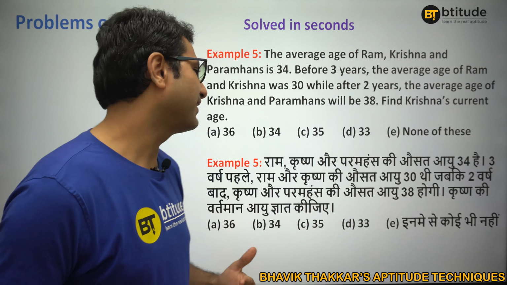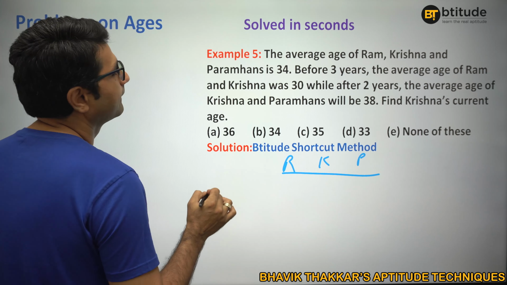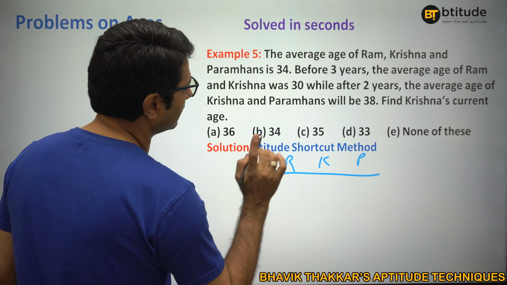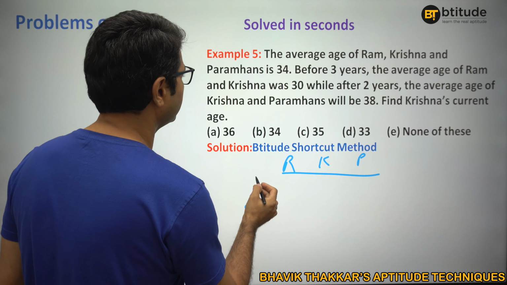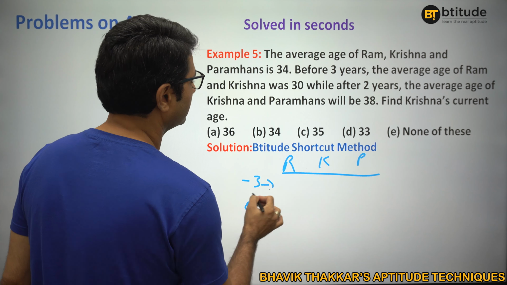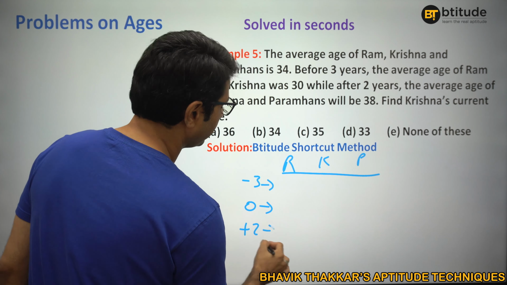What about this one? Again, you can pause the video and try to do it on your own first. Let's have an idea. Again, it is Ram Krishna Paramhans. Average is given, current age, right? So current age average, 0 time. Before 3 years, okay. What else? After 2 years, okay.